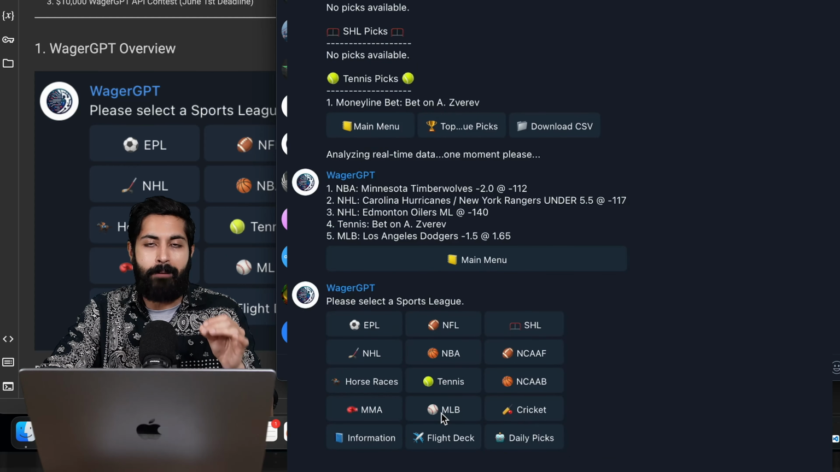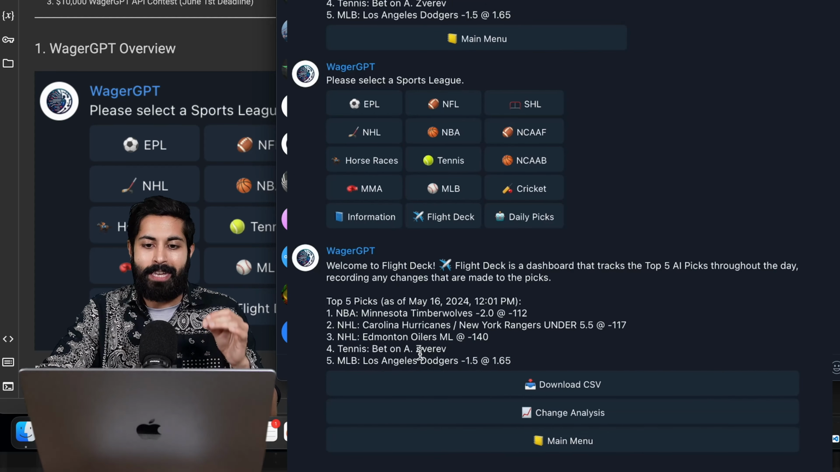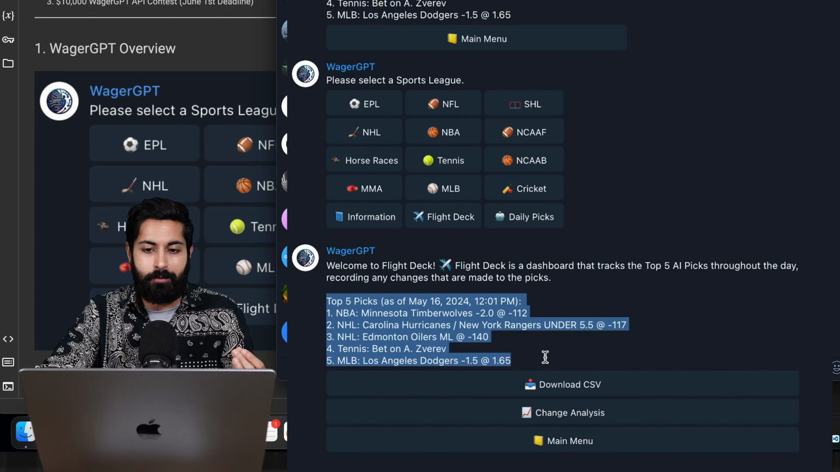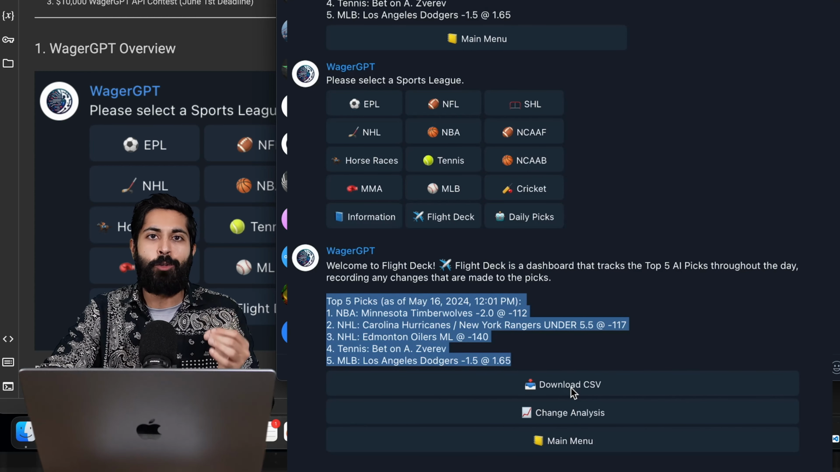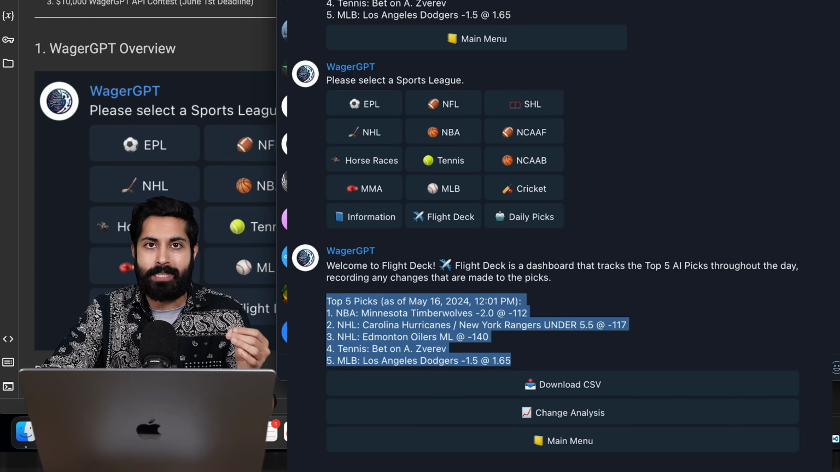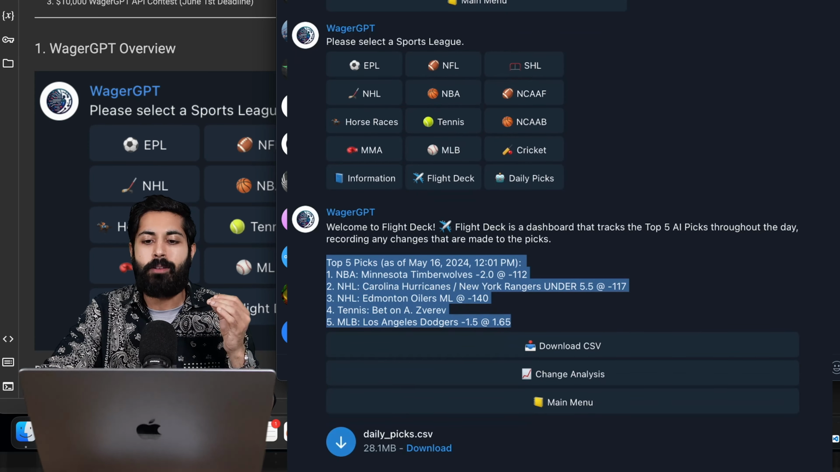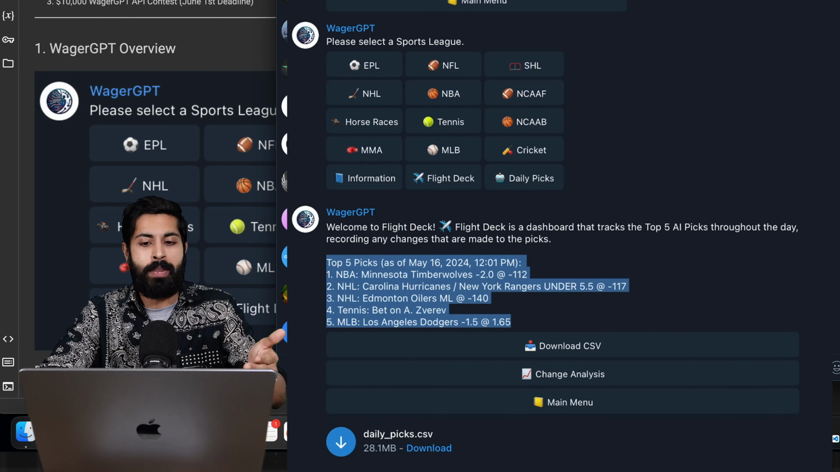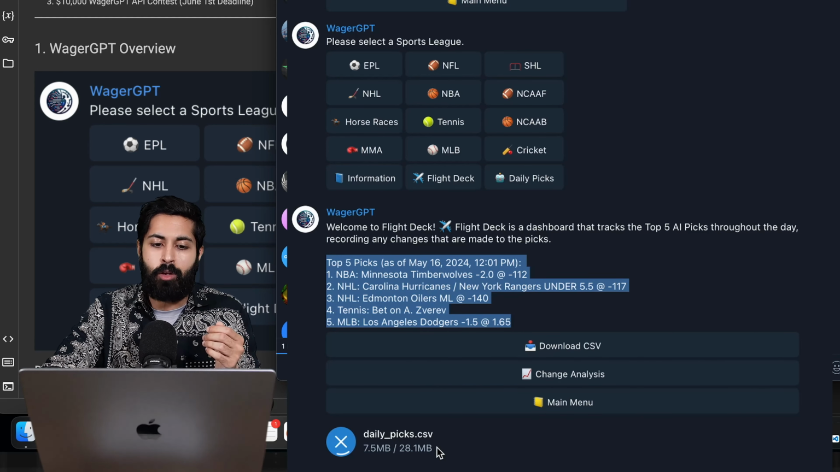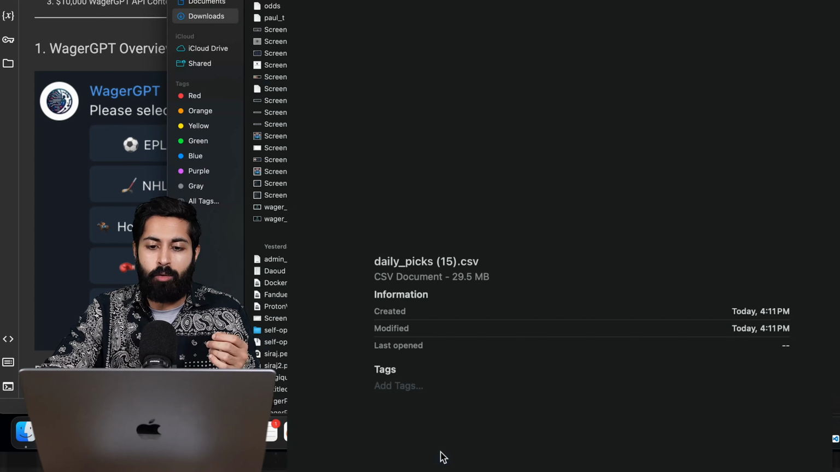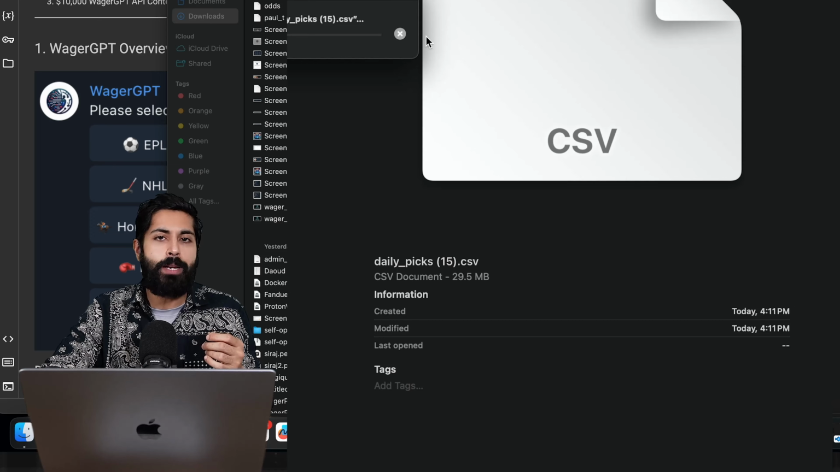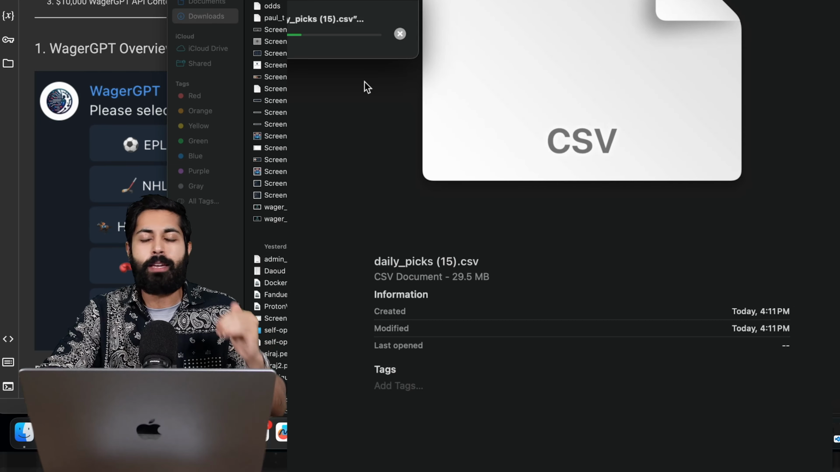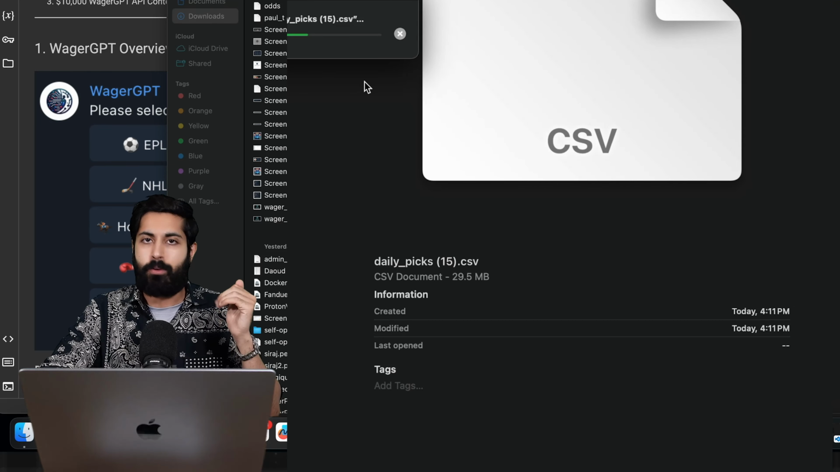Now, all top 5 picks every day are stored in Flight Deck. And today's top 5 picks are right here in Flight Deck, just as you saw earlier. What we can do is download a CSV, and this CSV will contain all of Flight Deck's top 5 picks for the past 4 months, which is when I implemented that feature. When I click on Download Daily Picks, it's going to download a CSV that we can open up, and it contains every single pick across every single league for 4 months now.